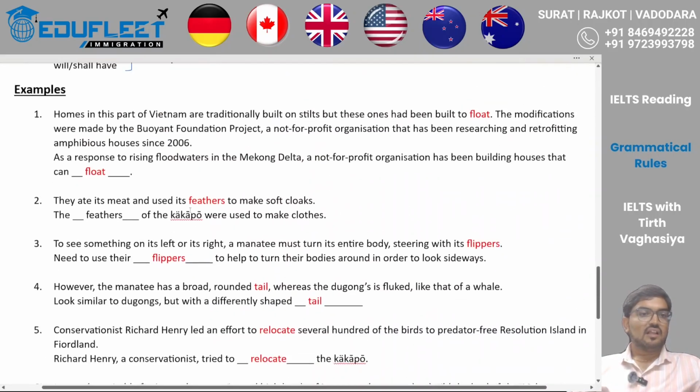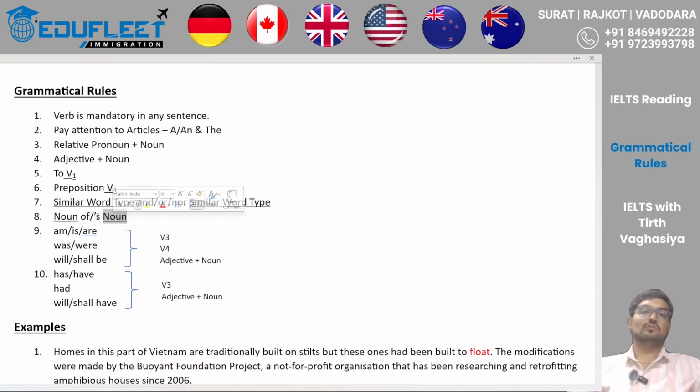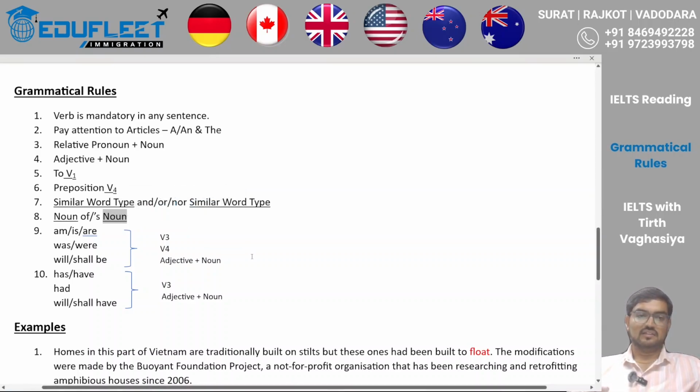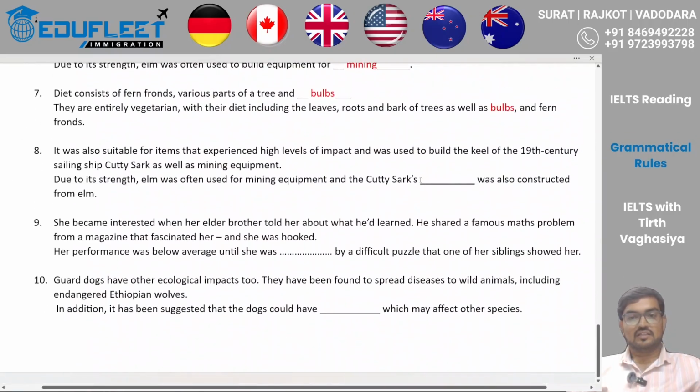Clear? Let's look at rule number 8, which is for the preposition "of" and apostrophe s. What we can expect before and after that is always a noun. Why? Because it represents the relation between two terms, and the relation has to be between two nouns, right? So let's see how it is helpful. Okay, so you can see here it is apostrophe s, right?